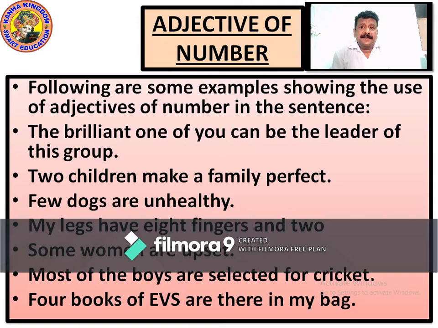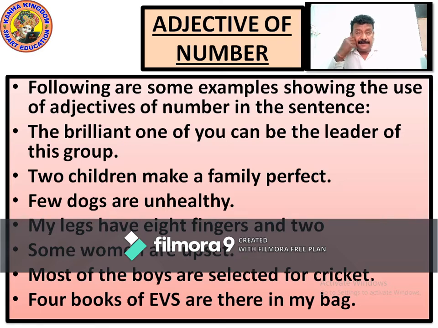Now let's see adjective of numbers examples. Following are some examples showing the use of adjectives of number in sentences. The brilliant one of you can be the leader of the group. What does it say? Who can be the leader of this group? The brilliant one.